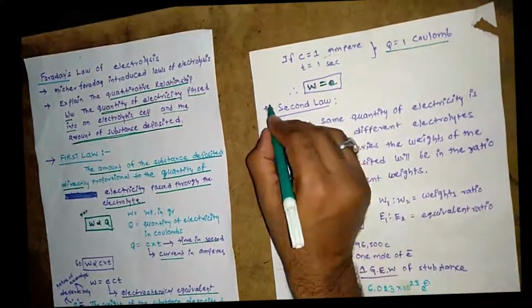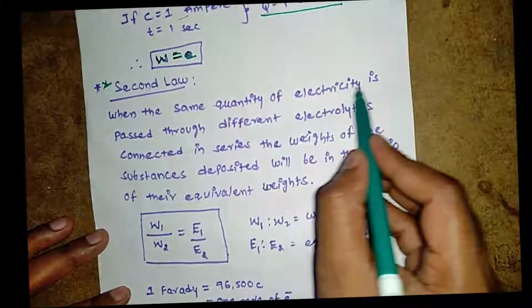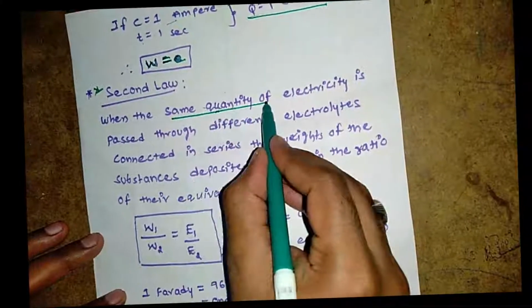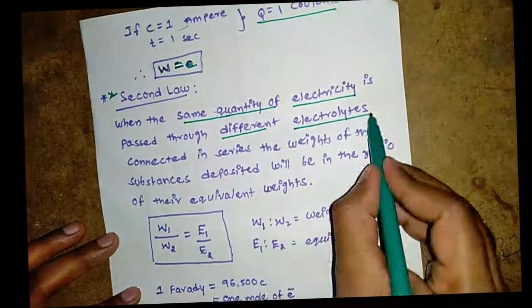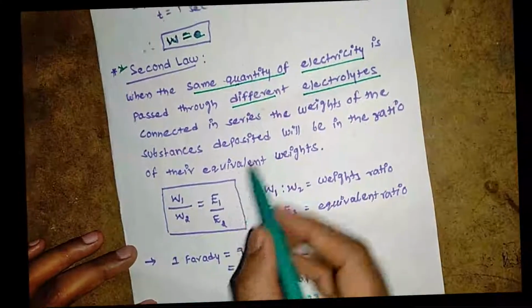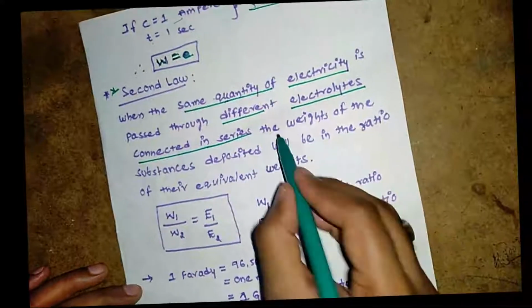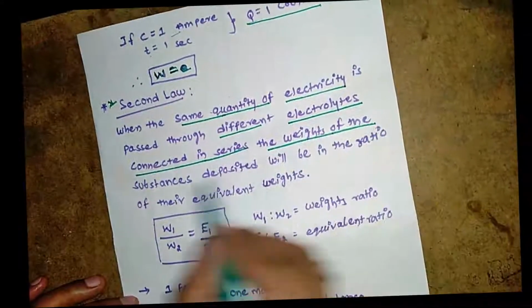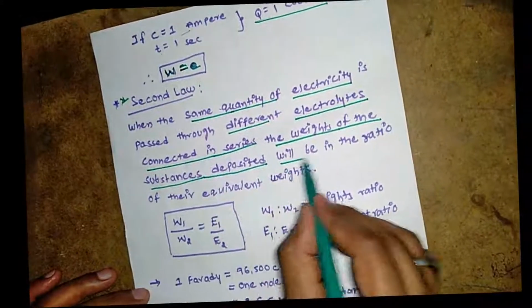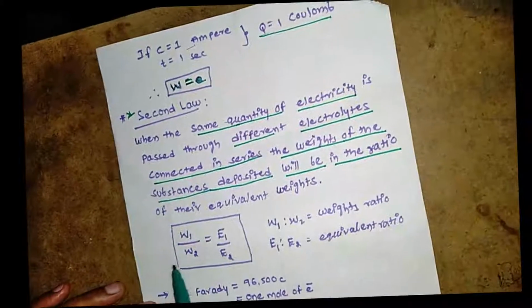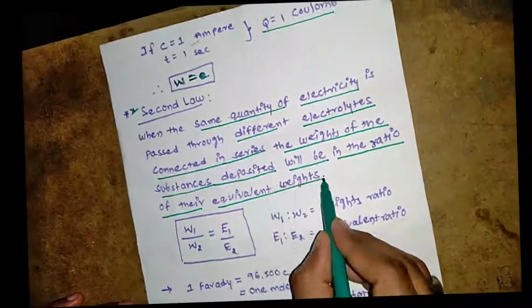I go for the second law of Faraday. So look at here: when the same quantity of electricity is passed through different electrolytes connected in series, the weights of the substance deposited will be in the ratio of their equivalent weights.